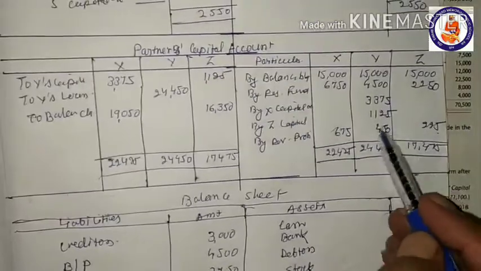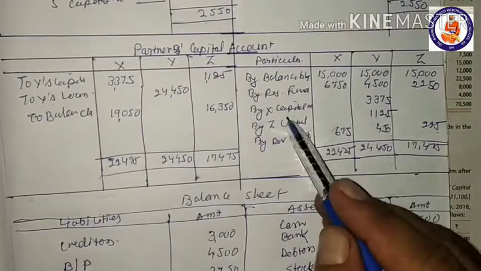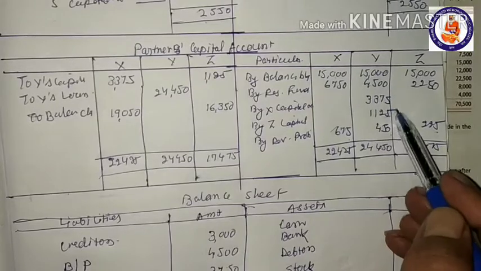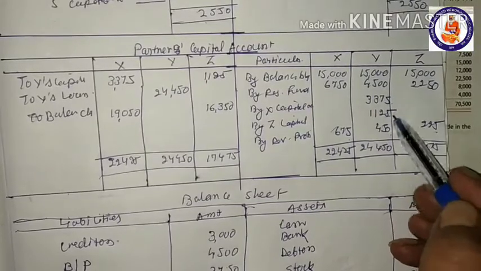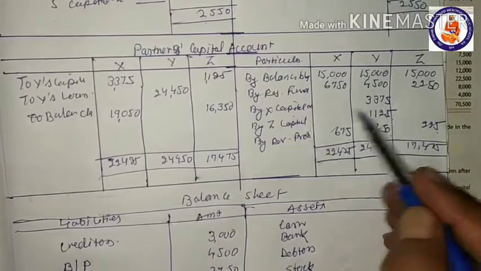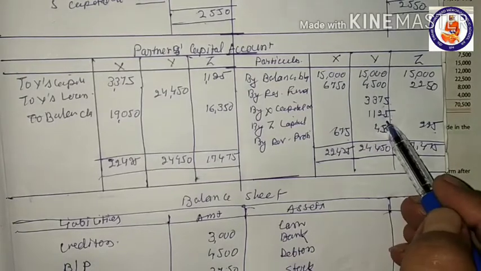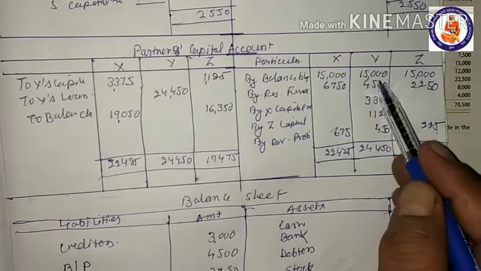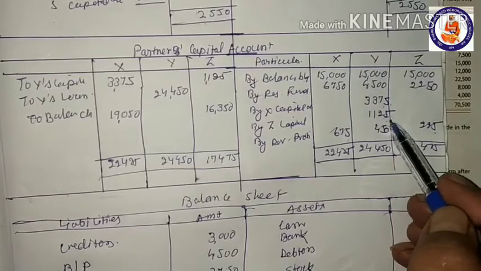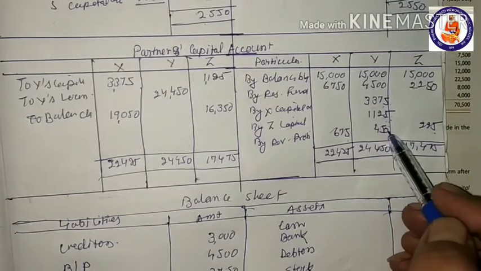Okay, so now Y is to be given this amount 4,500. If we add up, X will pay 3,375 and Z will pay 1,125, and the total amount is 4,500.